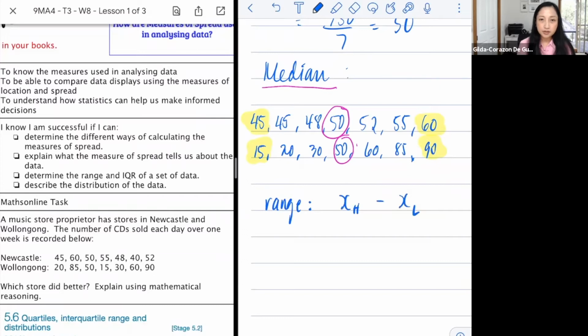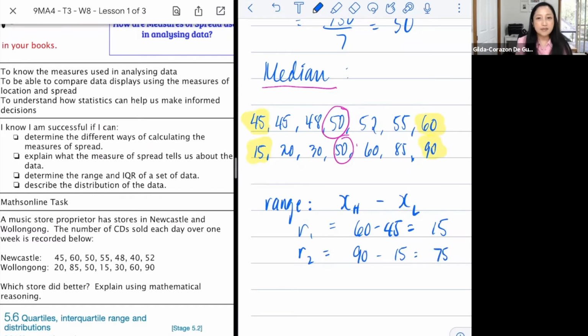So for the first one, your range would be 60 minus 45, which gives you 15, whilst the range of the second one would be 90 minus 15, which gives you 75.